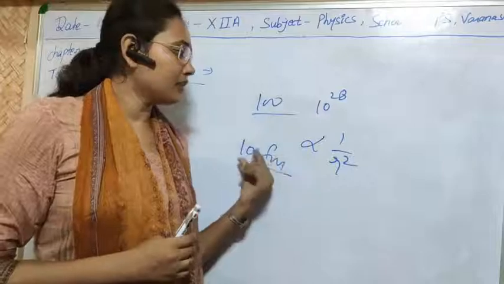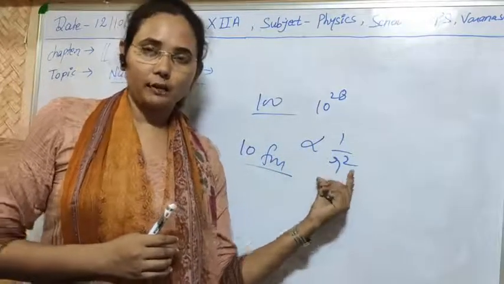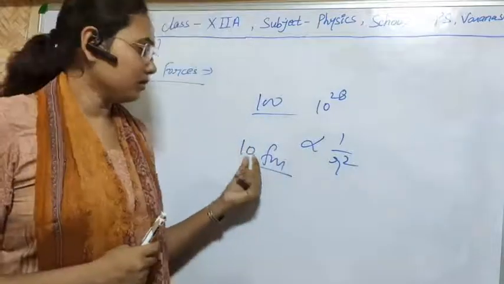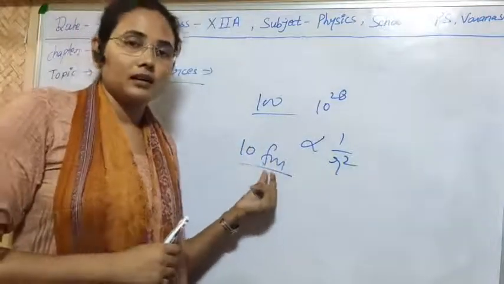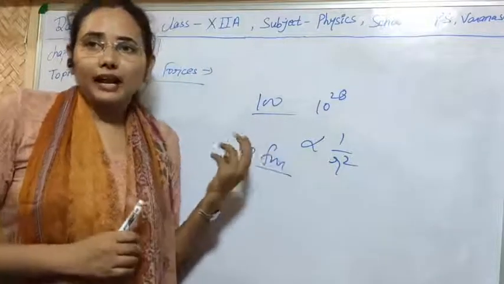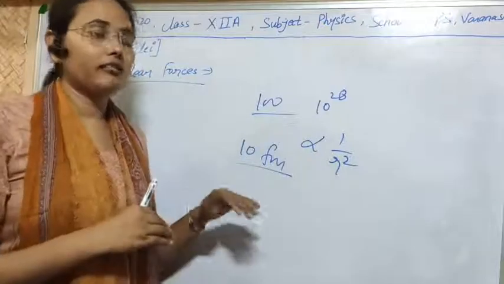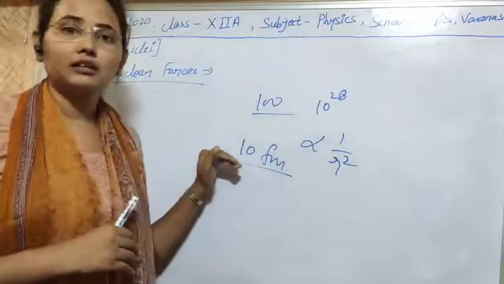It doesn't follow the inverse square law, but it depends on the distance, and it is attractive: the attractive force between the nucleons goes on increasing as the distance decreases.